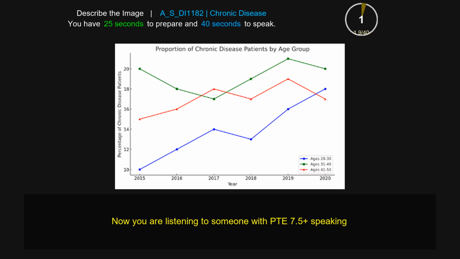The picture gives information about chronic disease and the proportion of chronic disease patients by age group. There are different years mentioned in the image: 2015 to 2020. The largest proportion was recorded in 2020, which is highly increased, and the lowest is 2015, recorded in age 31 to 40. Overall, this picture is very informative about chronic disease and their percentage by different age groups.